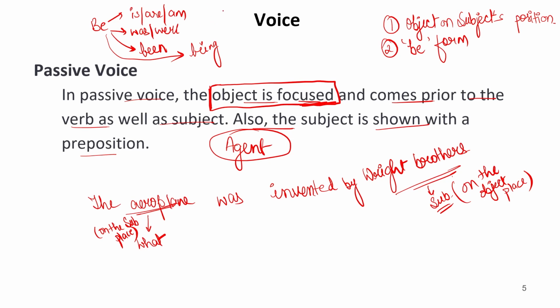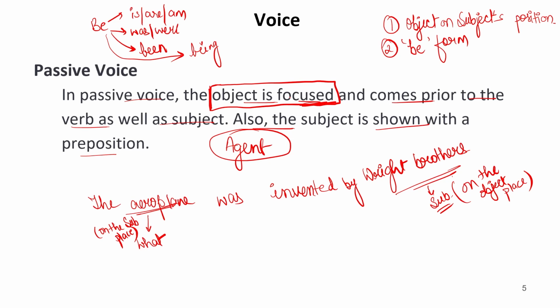And in future tense, there will be modals. So with modals, be will come as it is, like will be or shall be. If there are modals like can, may, might, so it should be written like can be, may be, might be, and so on. So second thing is be form is necessary to convert the sentence into passive voice. So two things are compulsion.